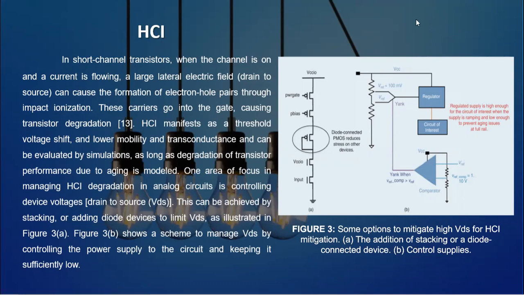One area of focus in managing HCI degradation in analog circuits is controlling device voltage. This can be achieved by stacking or adding diode devices to limit VDS, as illustrated in Figure 3a. Figure 3b shows a scheme to manage VDS by controlling the power supply to the circuit and keeping it sufficiently low.